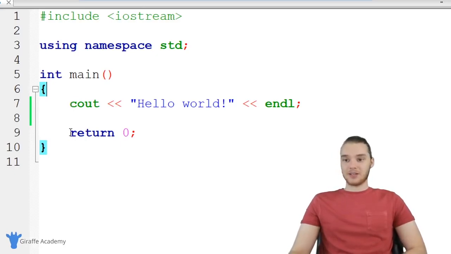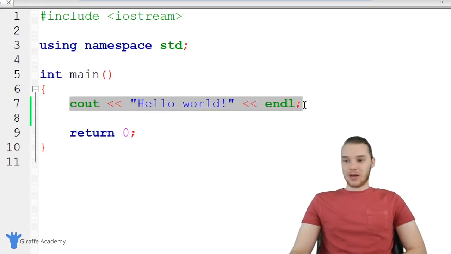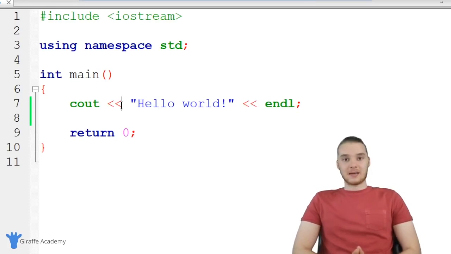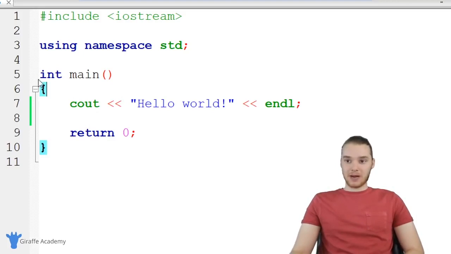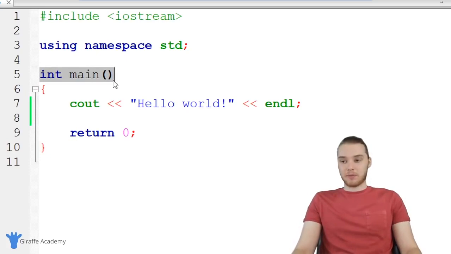Down here, I just have this thing. It says return 0. Again, don't worry too much about what this is. Just know that you need to have this in the main function. Over here, though, we have an actual line of code. This says cout, and then it says hello world, then it says endl. This is a basic line of code in our program. Again, any lines of code that we put in between these curly brackets for the main function are going to get executed when we run our program.